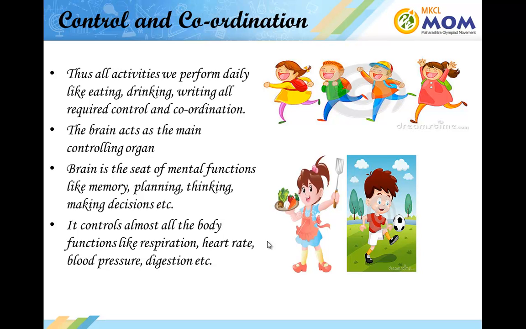All activities we perform daily, like eating, drinking, writing, all require control and coordination. The brain is the main controlling organ. Hence, the brain is the seat of mental functions like memory, planning, thinking, and making decisions. It controls almost all the body functions like respiration, heart rate, blood pressure, digestion.